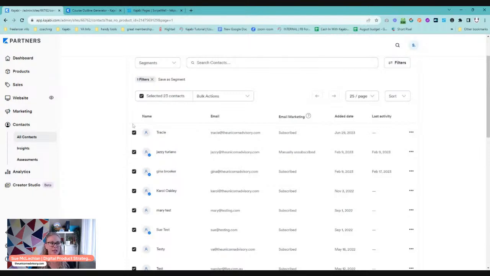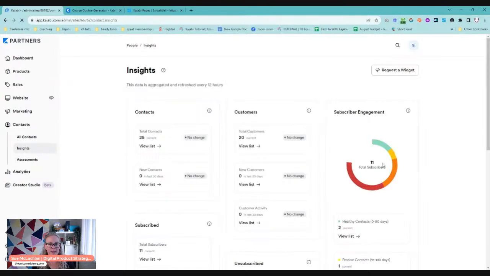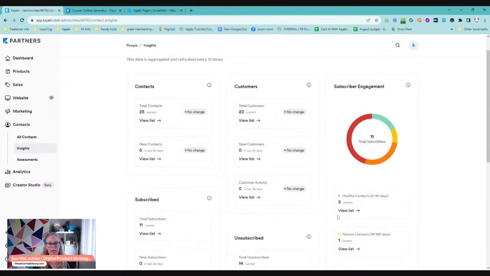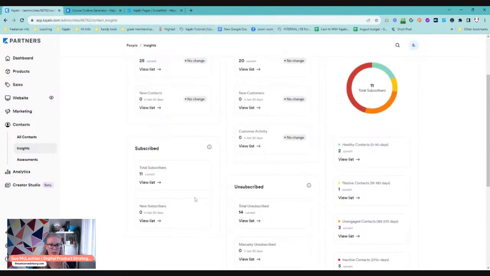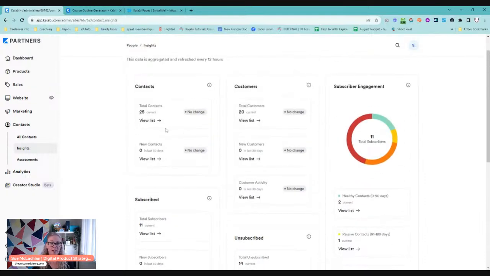I like using it. You can even get a little bit further information with insights to work out the health. Mine's going to be terrible because this isn't a real list. But you can get a little bit further information about your contacts, the health of your contacts, and change percentage, so you can see whether you're going up or going down. And analytics, that's pretty straightforward.